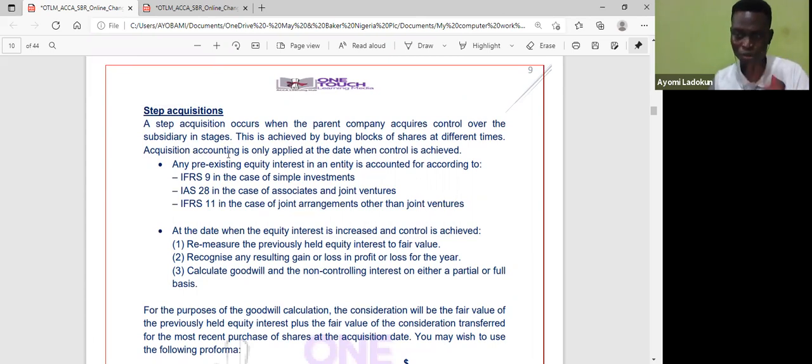So when I have control, what happens? Remember, piecemeal acquisition or step acquisition. Let's say I have a 15% equity interest.